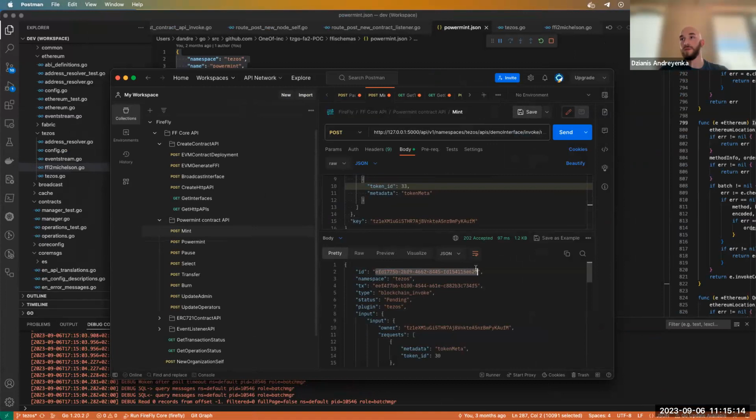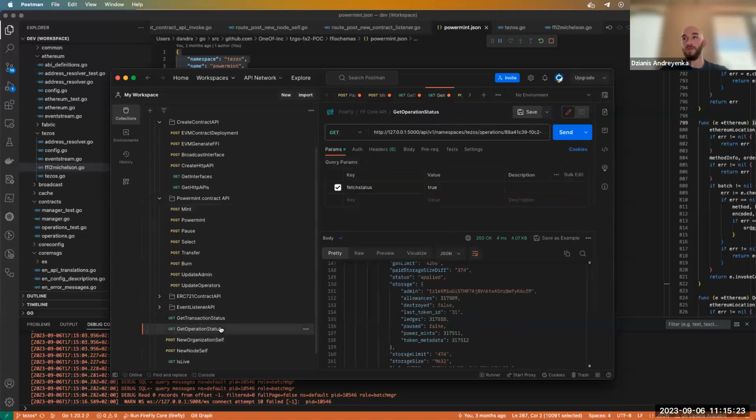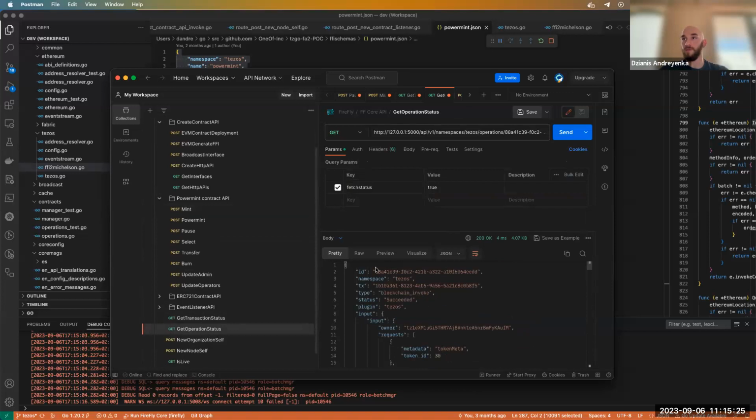Then we can use this operation ID to check the receipt of the transaction. And here we can check how it looks like. It was the same for mint, so it will be the same for that mint that we didn't do before.